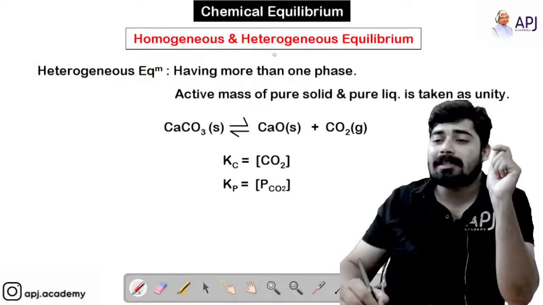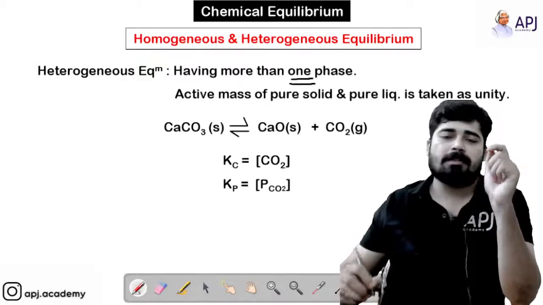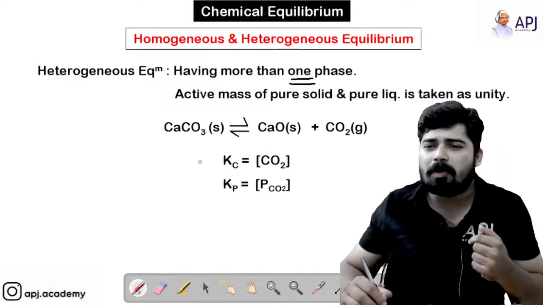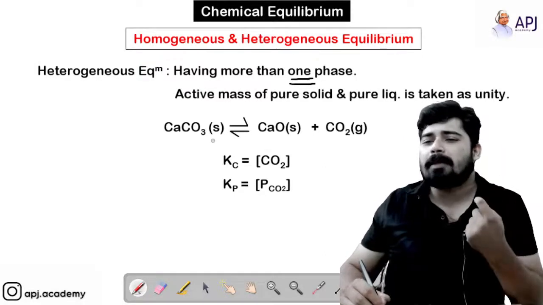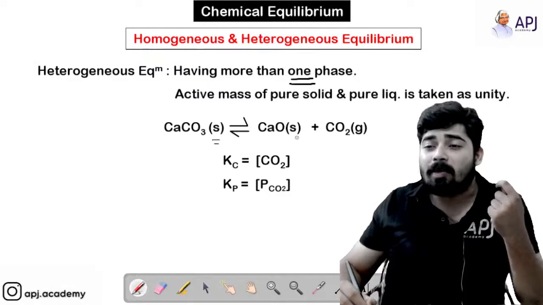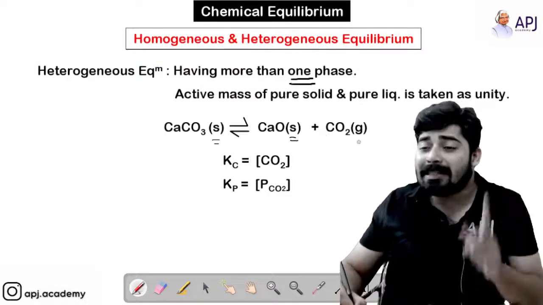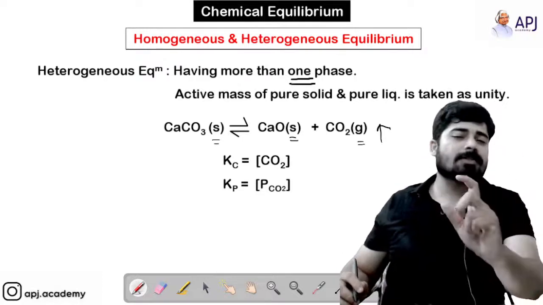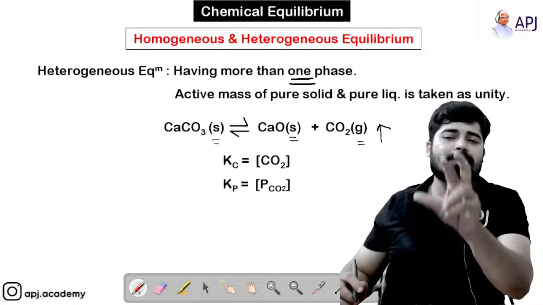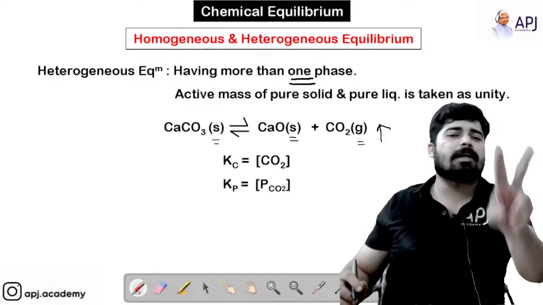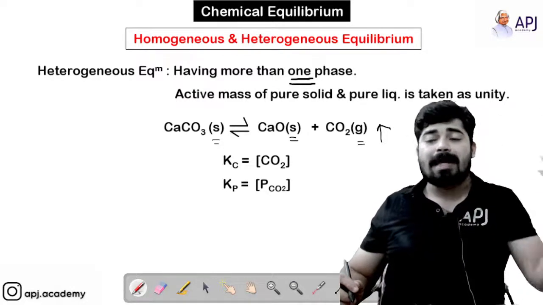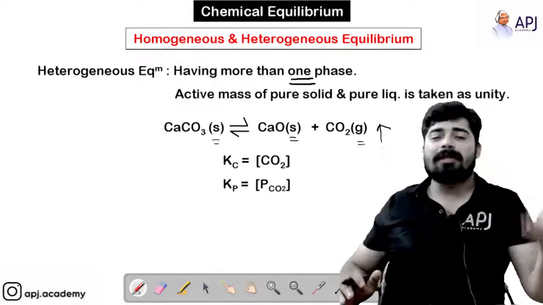So heterogeneous equilibrium has more than one phase. I can give you an example over here. You can see that calcium carbonate is solid, calcium oxide is solid, but carbon dioxide is in gaseous state. So this is another equilibrium where you can see there are two different phases among the reagents. The reactants and products together, we call them reagents.